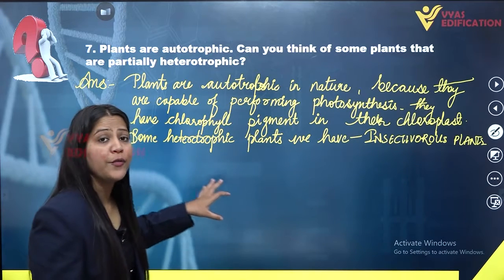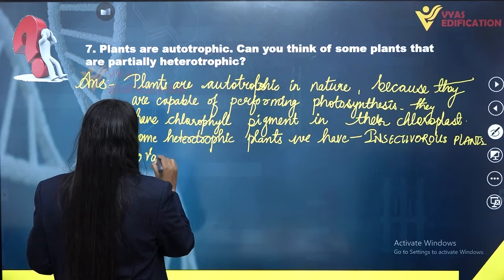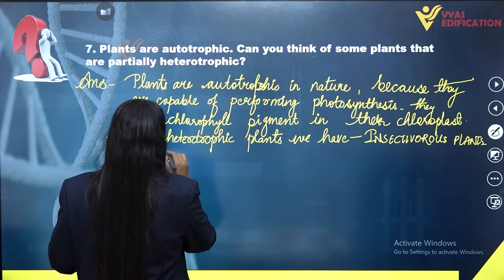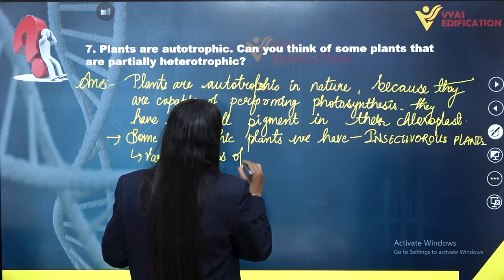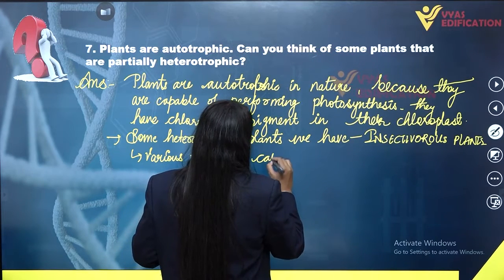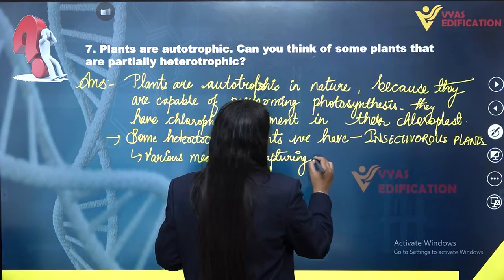Alright, they have various means of capturing insects.